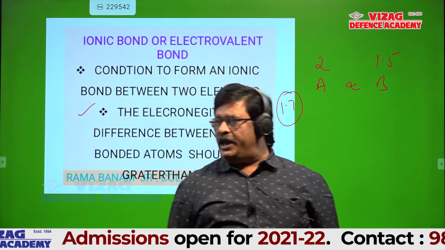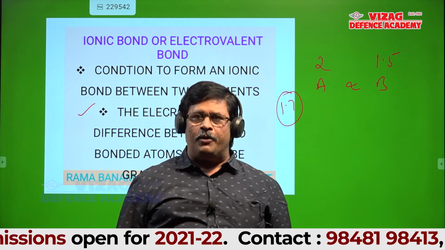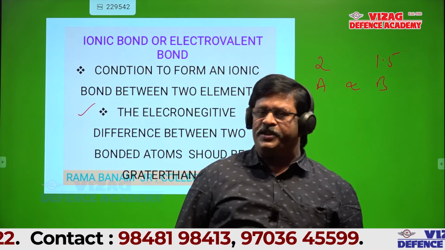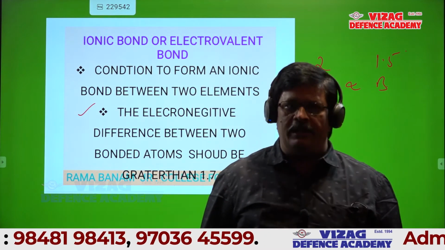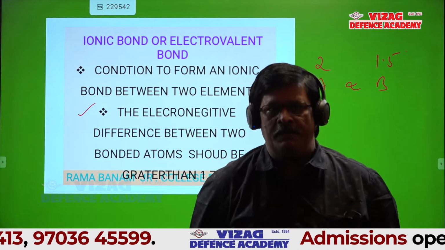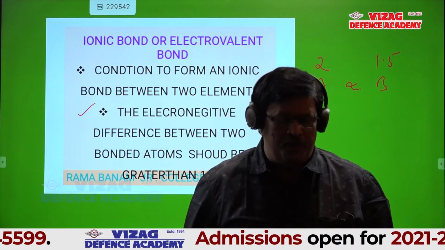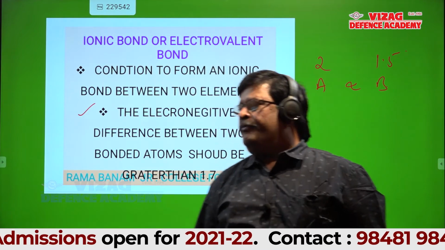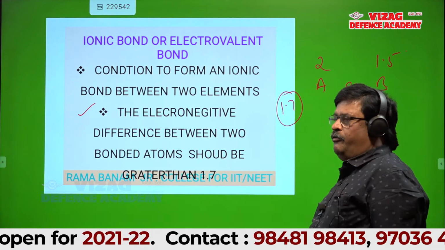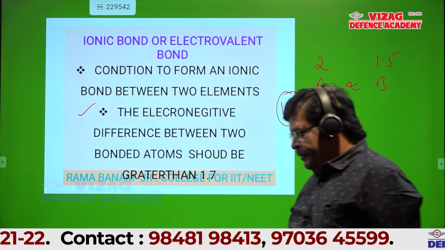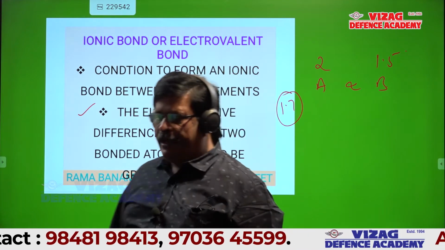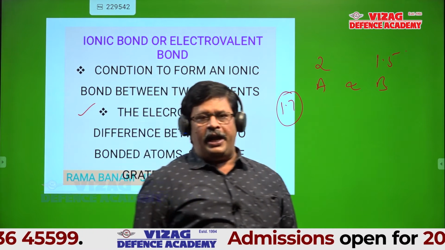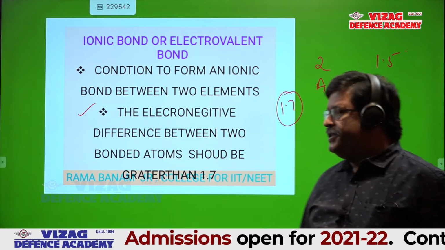Of course, students, some textbooks give greater than 1.9, some give 1.7. That's not a fixed boundary, and it indicates that one is a metal and the second one is a non-metal. So both are correct; you can write either, no problem. The condition for formation of an ionic bond is that the electronegativity difference between the two bonded atoms should be greater than 1.7.